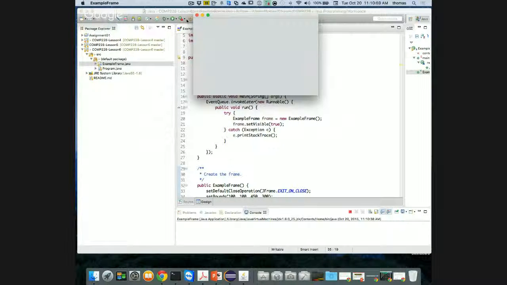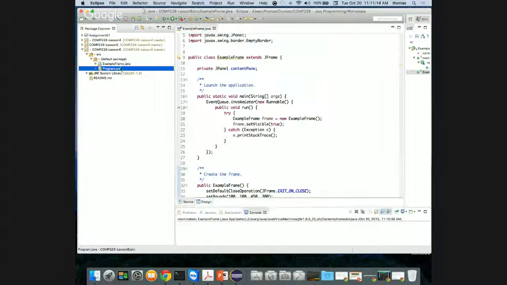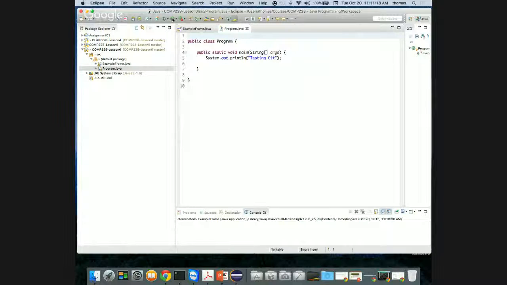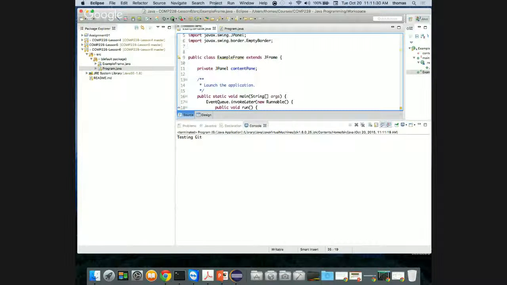I'm just getting the Mac version here with the Mac buttons. You'll get the Windows buttons on the right side, right? Which is the close, the maximize, the minimize, right? So that's all that I get when I use this pane. And I've done it without invoking it from my program.java class. If you look at my program.java class, I'll open that up. And if I press play here, so debug here, all I'm going to get is testing git in the command line, right? Here's my command line. So I can run or test each individual Java program by clicking onto it and clicking the debug button. One right now is not linked to the other.